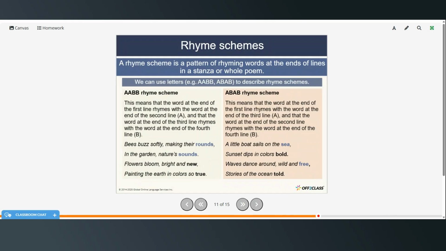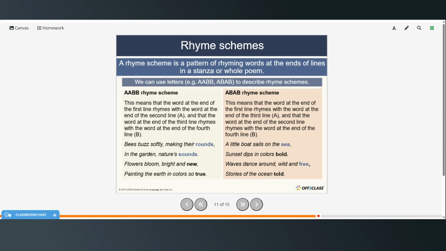So a rhyme scheme is a pattern of rhyming words at the ends of lines in a stanza or a whole poem. And we can use letters such as A, B, B, or A, B, A, B to describe rhyme schemes. So an A, B, B rhyme scheme, this means that the word at the end of the first line rhymes with the word at the end of the second line, A, and that the word at the end of the third line rhymes with the word at the end of the fourth line, which is B.